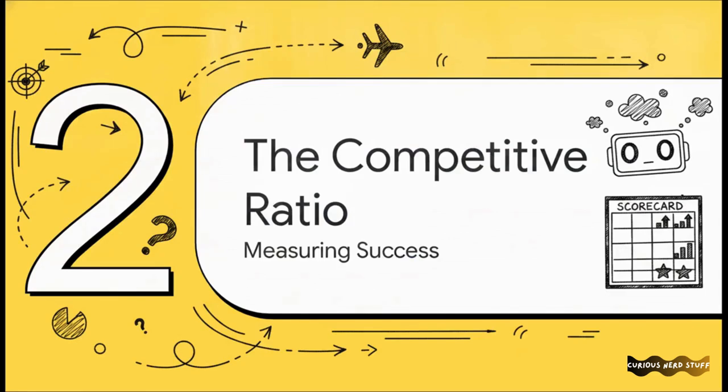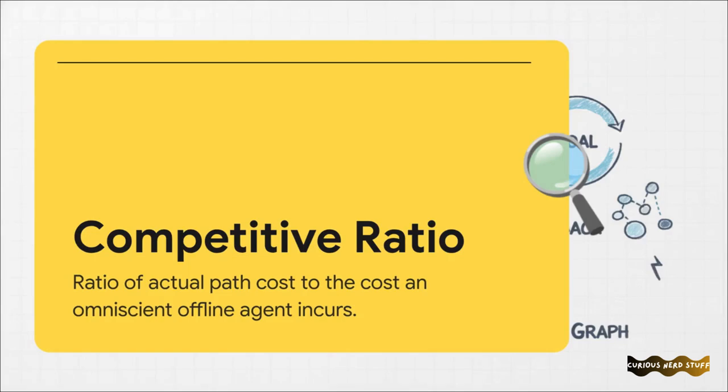Section 2. The competitive ratio scorecard. Now, you might be wondering, if our active agent is essentially flying blind, how do computer scientists actually measure its success? The answer lies in a mathematically elegant metric known as the competitive ratio. This is a form of worst-case analysis used specifically for online algorithms. See, because an online agent literally cannot calculate an optimal global path in advance, we evaluate its performance by comparing it to an algorithmic upper bound, an agent that actually can.